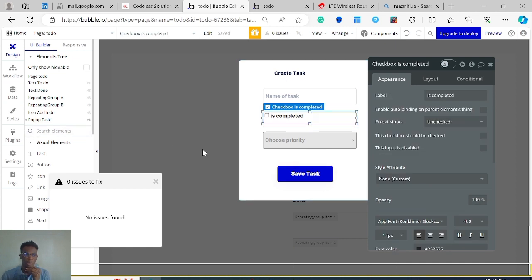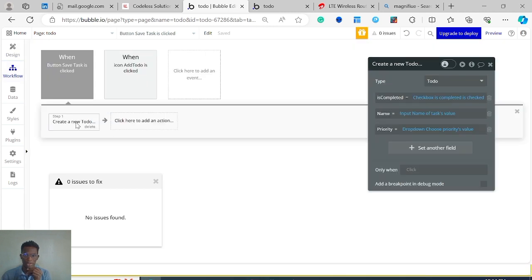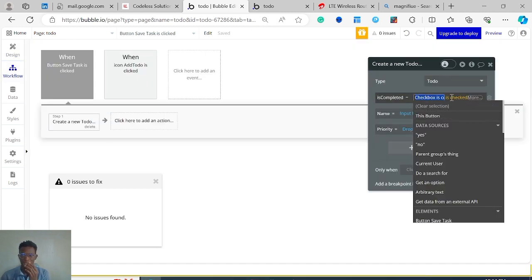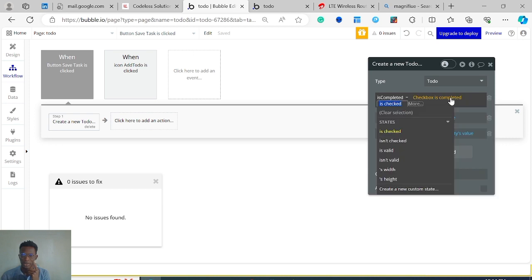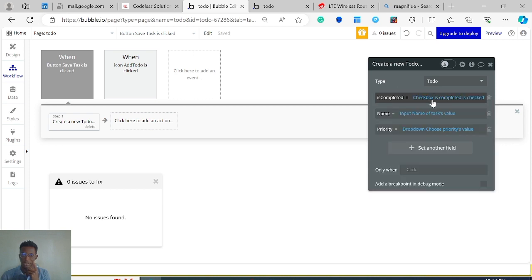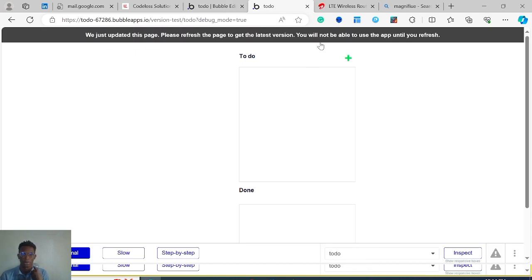Let me go back to the workflow, create a new to do. Now here it is. When this checkbox is checked, that means it is completed. It will check this expression. If this is not checked, then this will be a no. Now, this is what our pop-up looks like. It's still the old one. I'll just click on this green bar to this black bar to refresh.